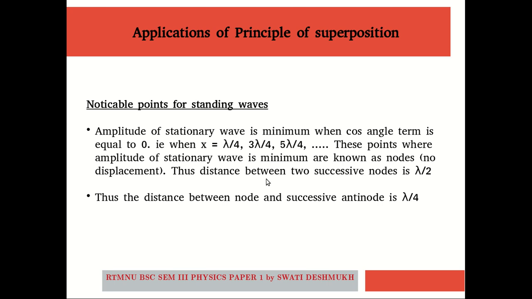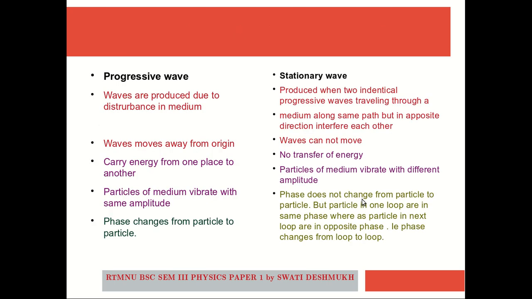Thus, the distance between two successive nodes is lambda by 2. Whereas, when we consider a node and its successive antinode, the distance between them will be lambda by 4.